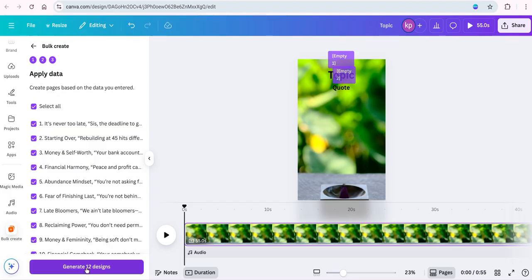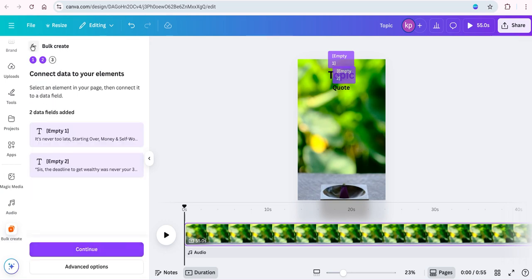And how do you get to those? Let's say generate 12 designs. Something else I forgot to do was shorten the length here. I think I need to take it down to about 10 seconds. But even if I don't, you take yours down to about 10 seconds and use that to paste your quotes. Now let's go in and look at these quotes. Look at these videos that we generated.